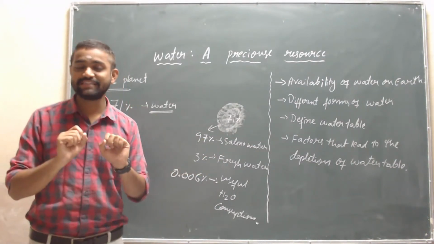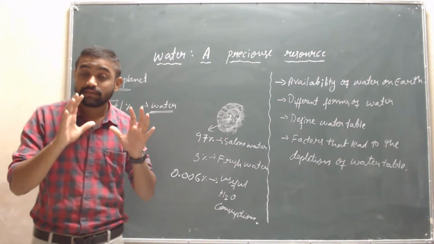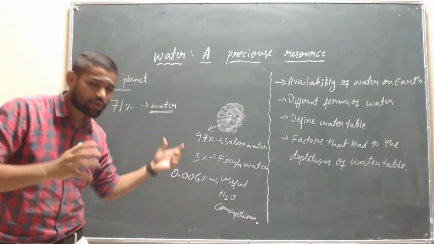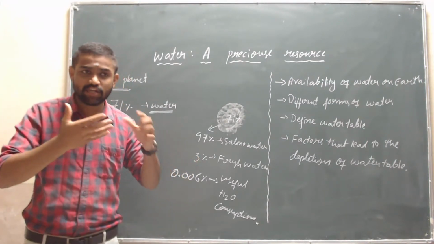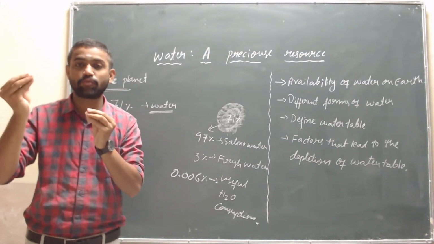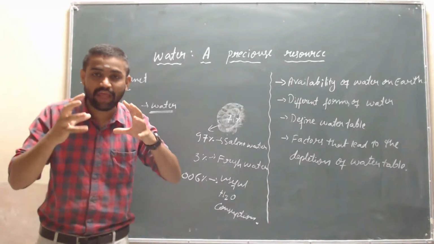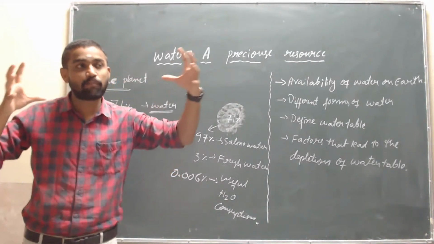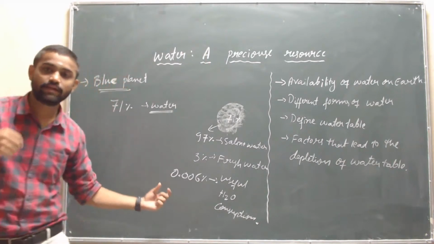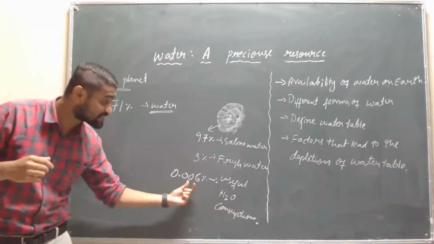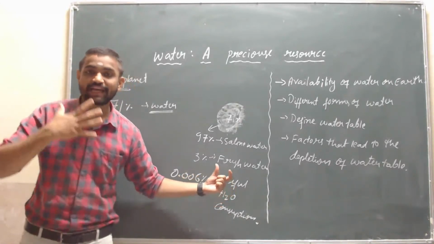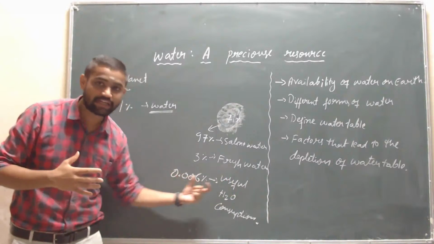And the remaining 3% of water is fresh water. But in the maximum amount of this 3%, that is 2.994% of water is frozen. I mean, it has become ice in the polar ice caps. And the remaining 0.006% of water is available on the earth for consumption. And this amount of water is useful.